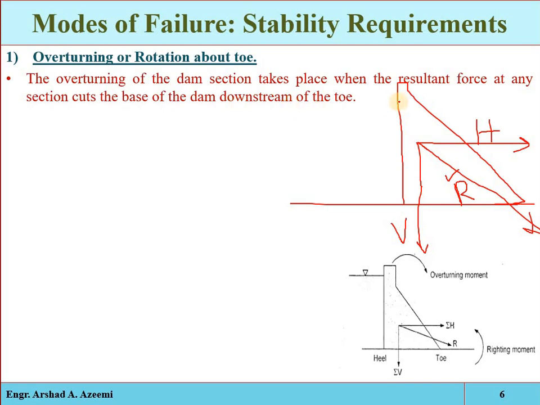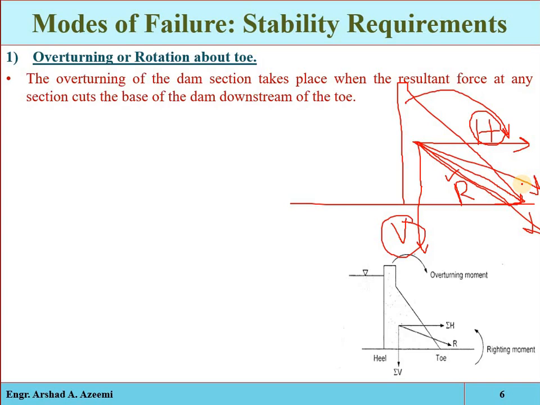Simply, if this is the summation of the horizontal forces, this is the summation of the vertical forces, and that is the resultant force, and the resultant acts on the toe point or to the right of the toe point, then the dam will overturn. That is the simple concept of overturning.